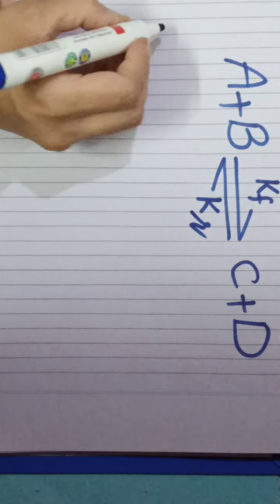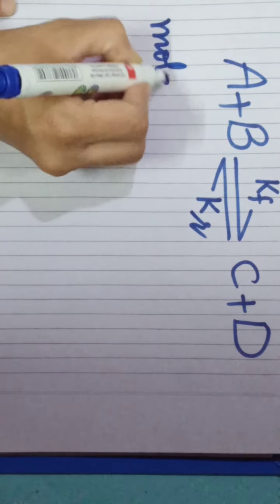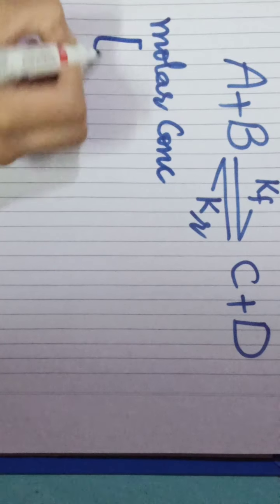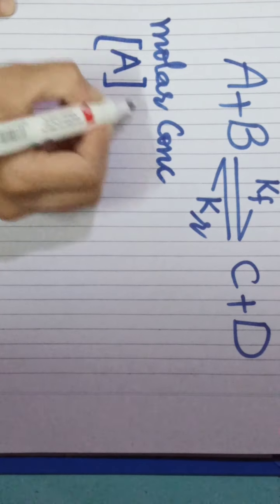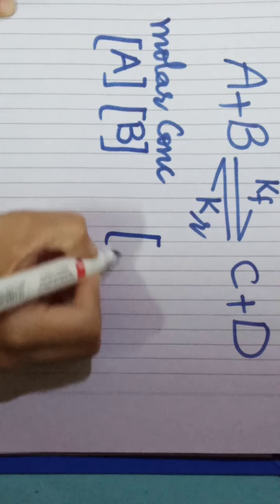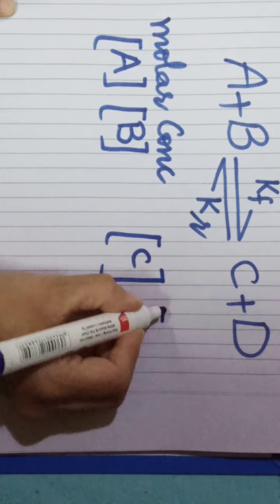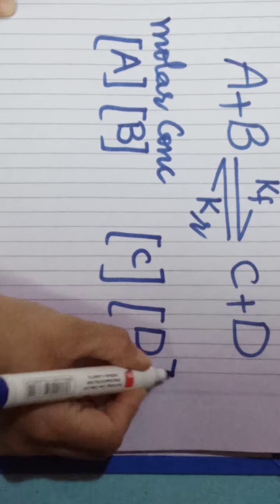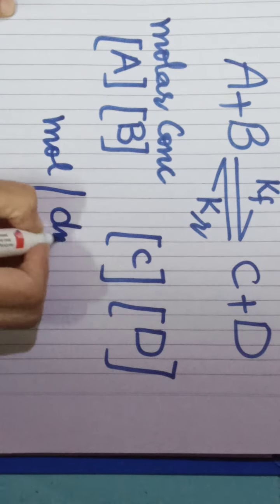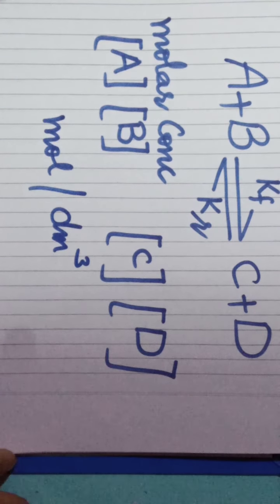Now the molar concentration of the substances, when we write in brackets, shows the molar concentration of the substance, which is mole per decimeter cube, according to the law of mass action.